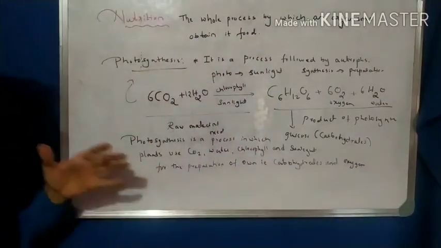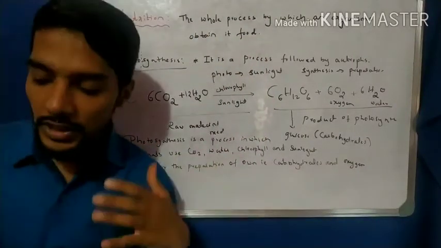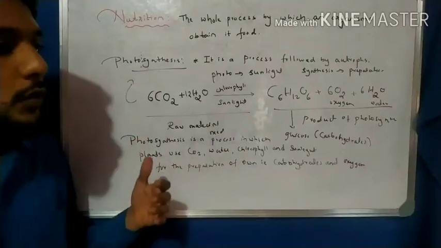So this is the definition of photosynthesis. In general, you can write the definition in your own sentences.